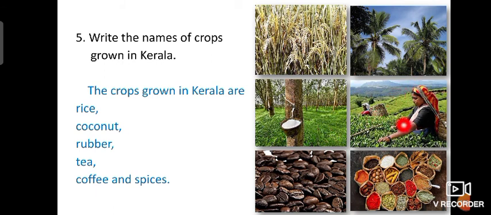Next, tea plants, then coffee beans, and spices like turmeric, pepper, and cardamom. We get many spices at cheap rates from Kerala.